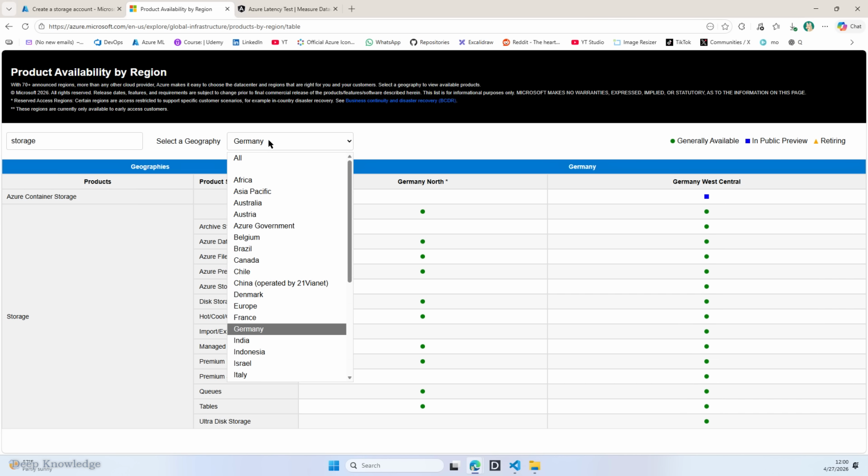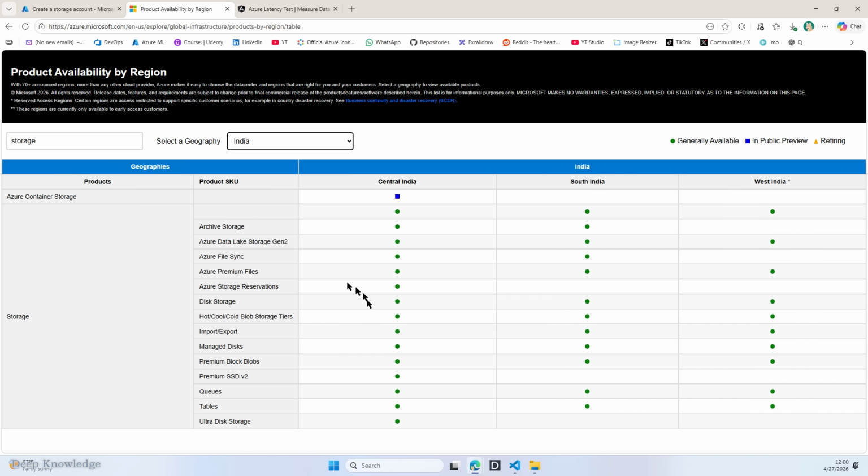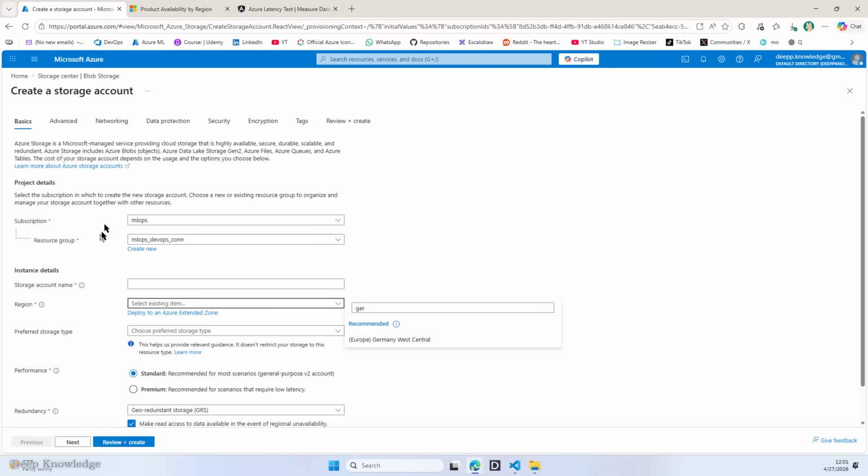And if we select another country, let's see India, you can see this one here is available in Central India and South India, but it's not in, oh, it's in India West. But as you can see here, there are some missing dots, which means it's not available in this region. So that is why we have to take care about the location and availability. The location will reduce the latency to our services, and the availability tells us whether the services or resources are available in a specific region.